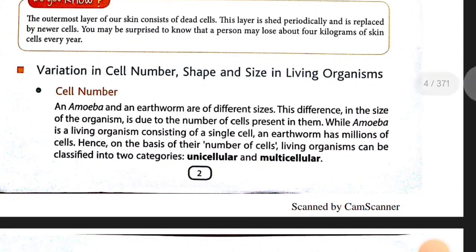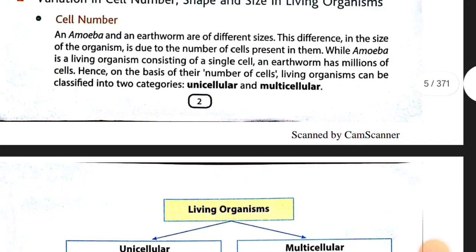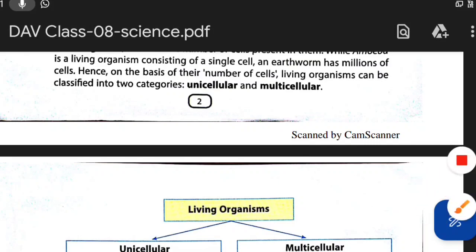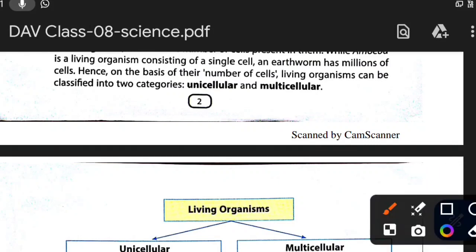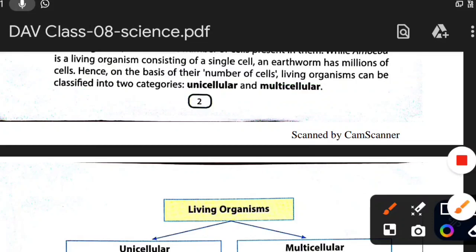On the basis of cell number, living organisms can be classified into two categories, that is unicellular and multicellular.